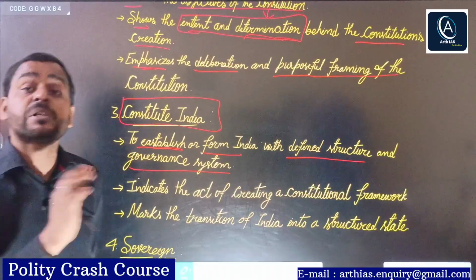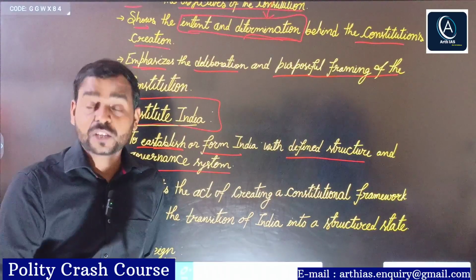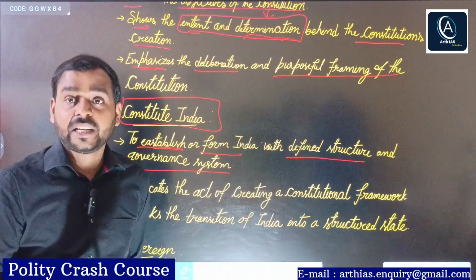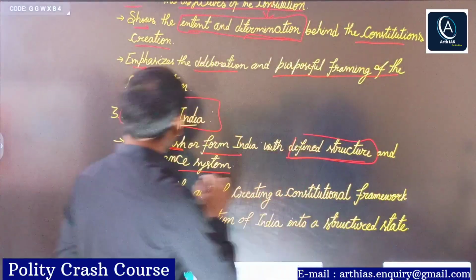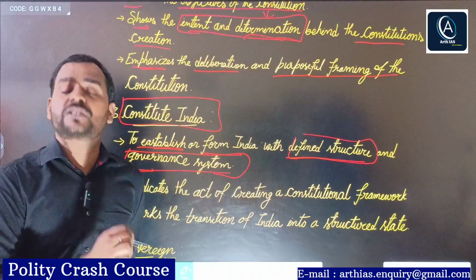Defined structure, for example, which kind of country? A socialist country, a sovereign country, a secular country, right? A democratic republic. So it is the defined structure and governance system. For example, which kind of governance system? We have a parliamentary system of governance.